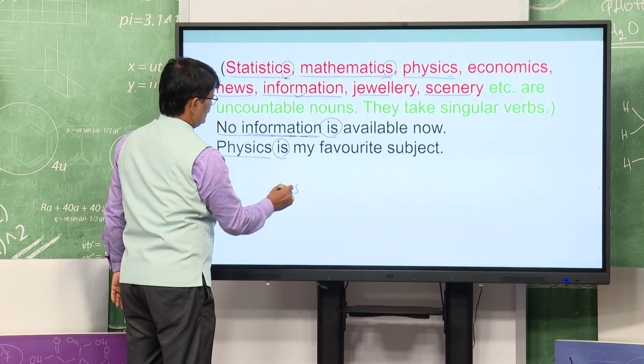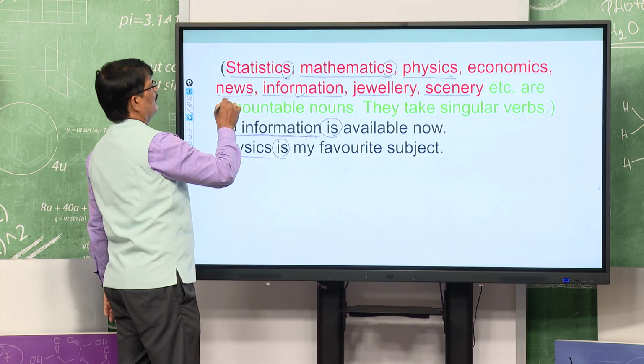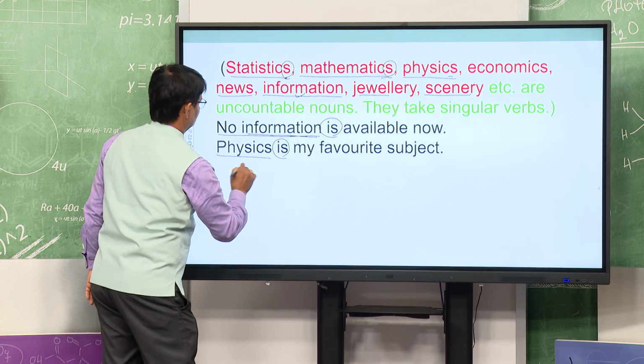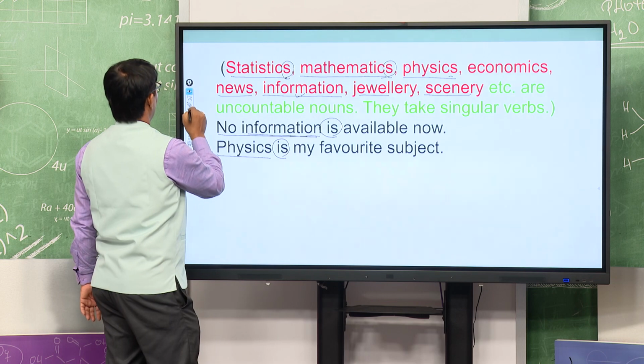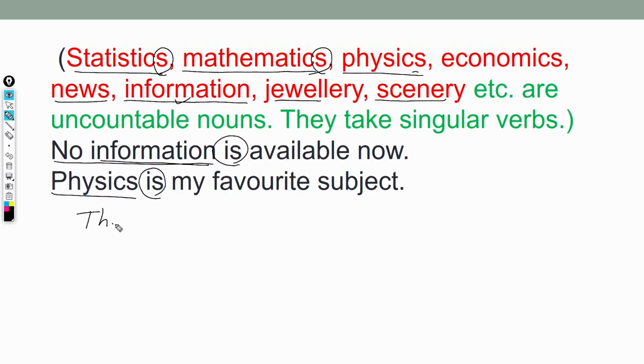I may write something for you also. You see, I am going to write: the news dash interesting. Who can say it, please?